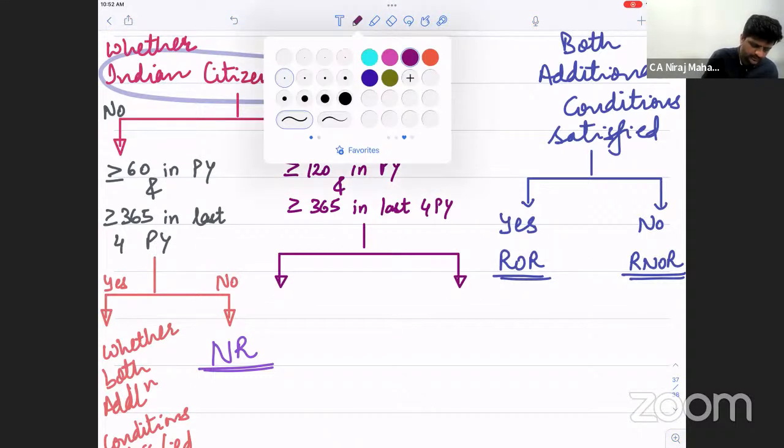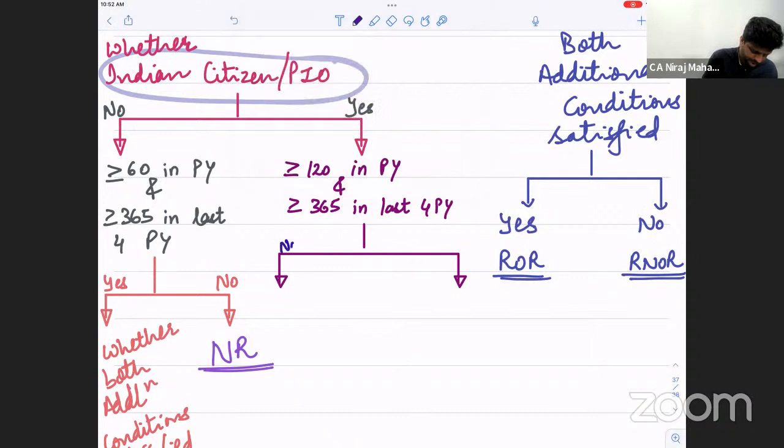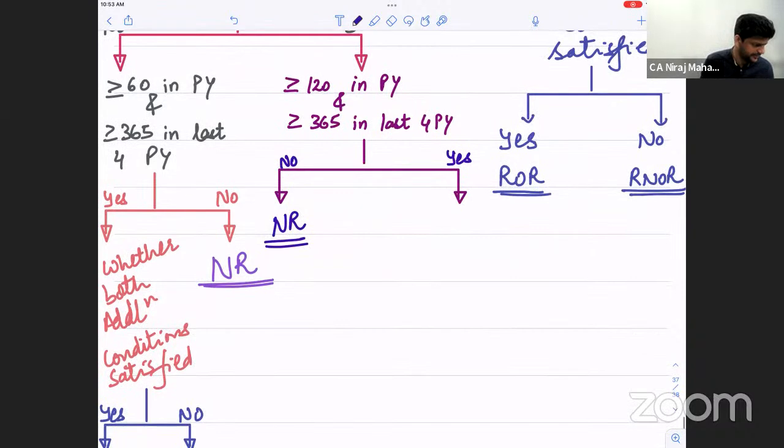Chalo. If the answer is no, NR. If the answer is yes, what will you write down? Very good, Indrajit. Very good. Exceeds 15 lakhs.